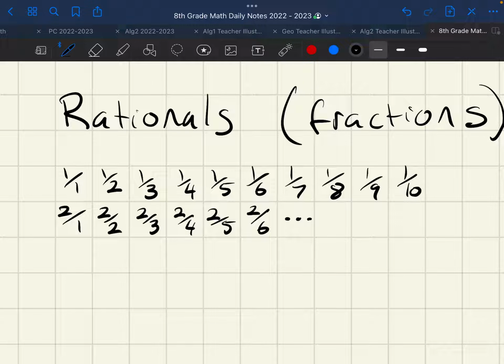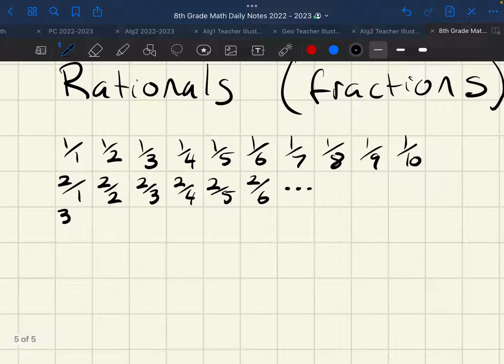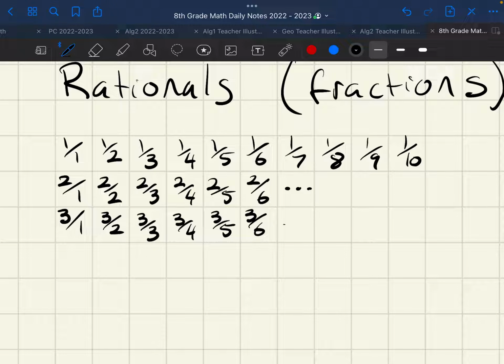But check this out. I'm going to keep going. You might not have figured out the pattern yet, but the next one I'm going to do is 3 over 1, then 3 over 2, then 3 over 3, then 3 over 4, 3 over 5, 3 over 6, dot, dot, dot. All I'm doing right now is trying to make sure that you can understand my pattern. Can you figure out what I'm going to put in that cell right now?